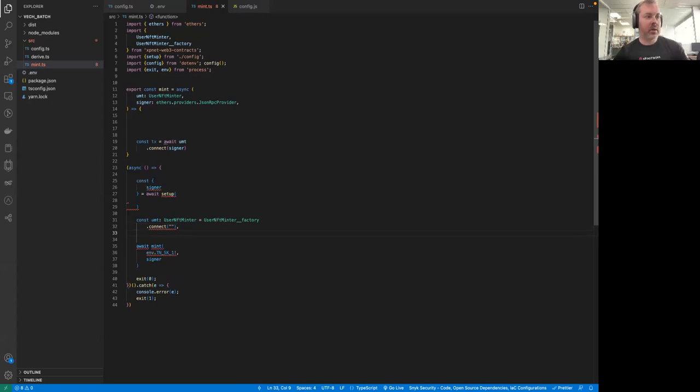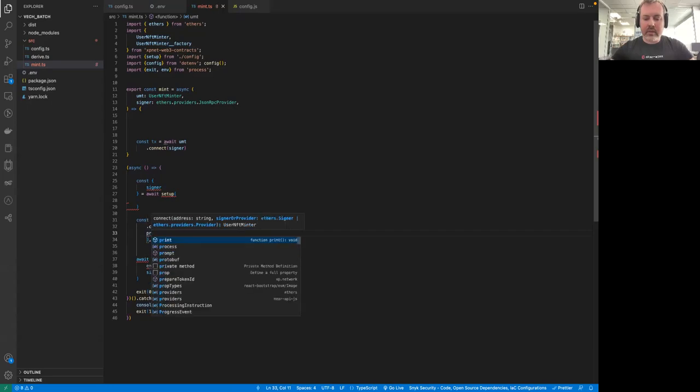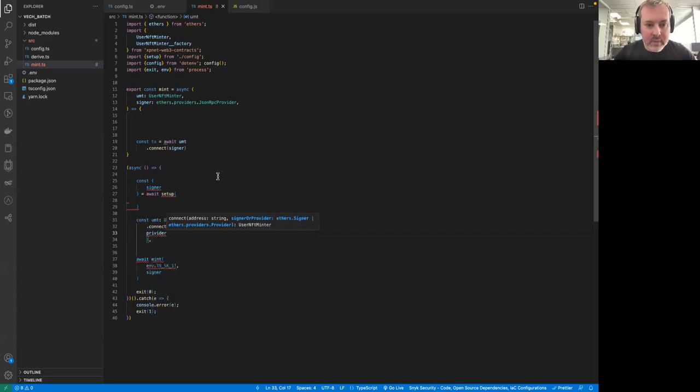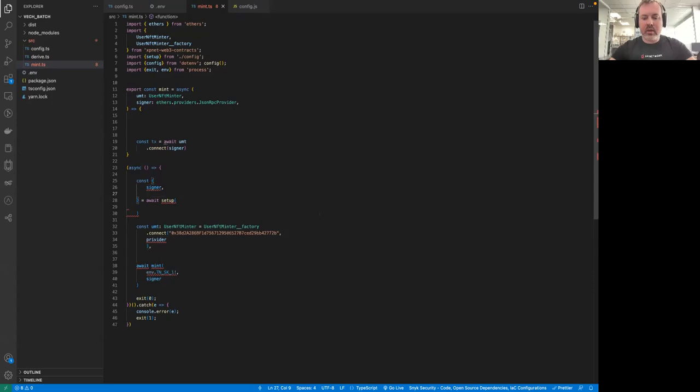Okay, I can show you how to deploy the contract in some other videos, but right now let's just provide the address of this contract like so. And still it's not very happy because something else is missing here, which is another parameter, the provider. And we don't even have this provider because we haven't imported them from setup.